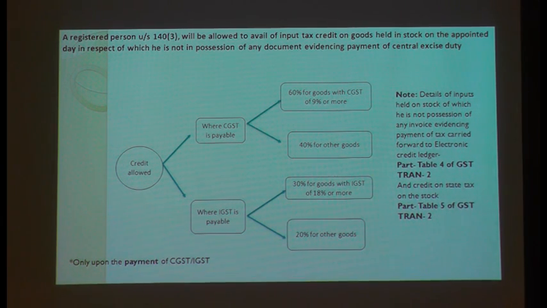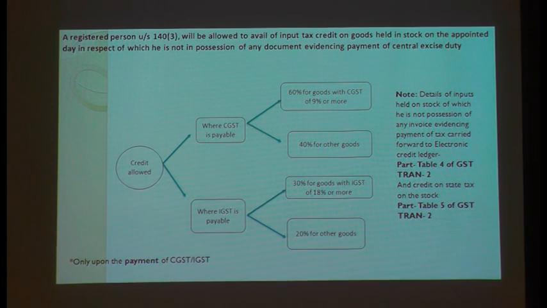That is what we are waiting for, the anti-profiteering rules mechanism. They have come out with the committee and they are coming out with the rules. That's what I am saying, they are saying that you have to file this TRAN-2 every month. TRAN-2 is required in these circumstances, where every month you have to file showing how much sales you have made to your buyer. Then only you can enjoy this credit.